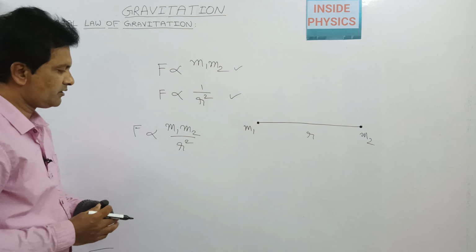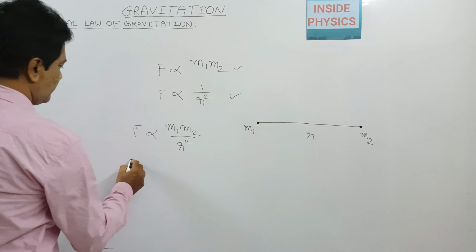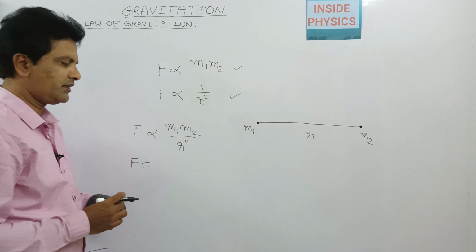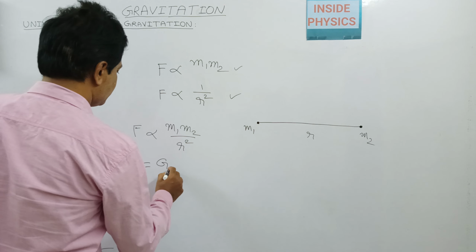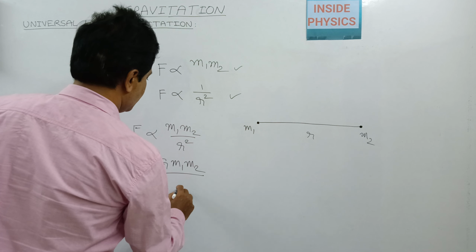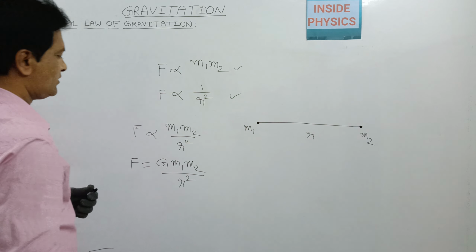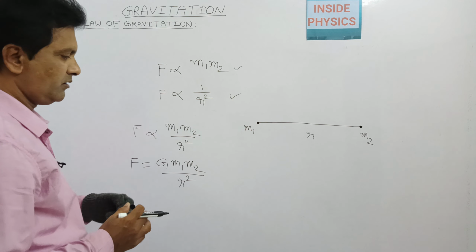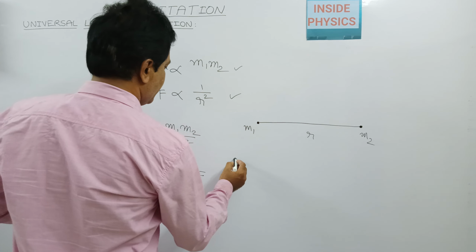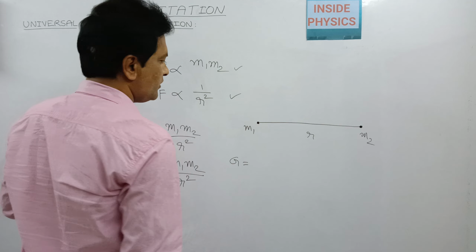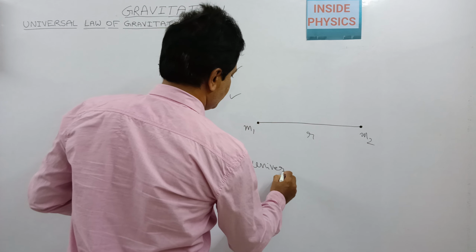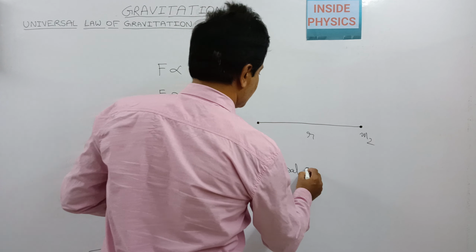With this assumption we can write the same thing by adding a proportionality constant G, and this formula will become F = G m1 m2 by r square. What is the proportionality constant which we have written here? G is called the universal gravitational constant.